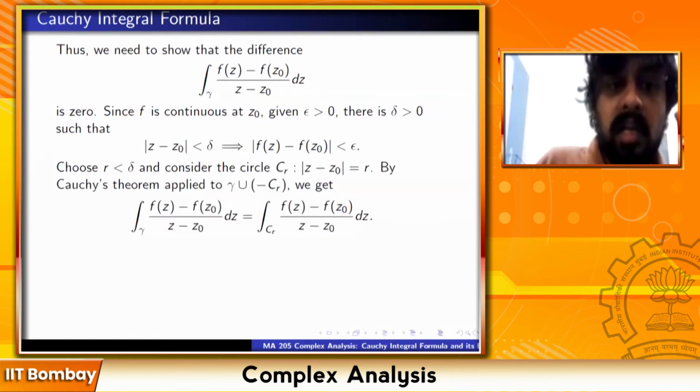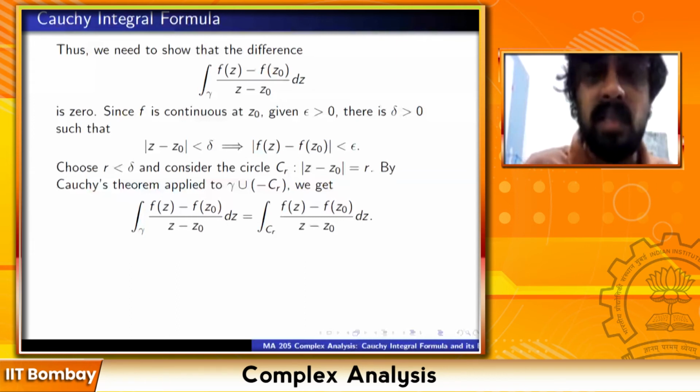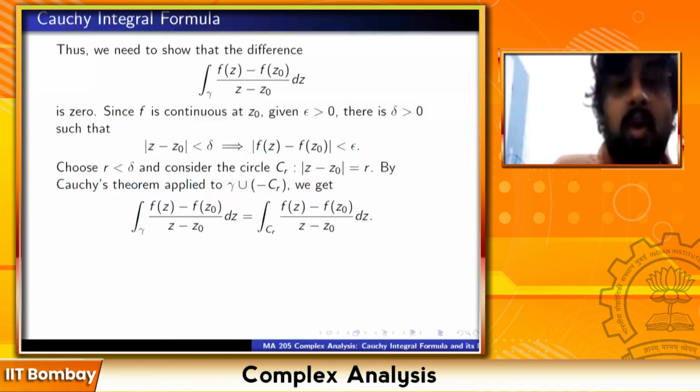Now apply Cauchy's theorem to gamma union minus C_r. Applying the old Cauchy's theorem, that if you have a function which is holomorphic on a curve and its interior, then the integral is 0, the main theorem of Cauchy which we proved in the last lecture, we get the integral along gamma of (f(z) minus f(z0)) upon (z minus z0) dz is equal to the integral of (f(z) minus f(z0)) upon (z minus z0) dz along C_r.